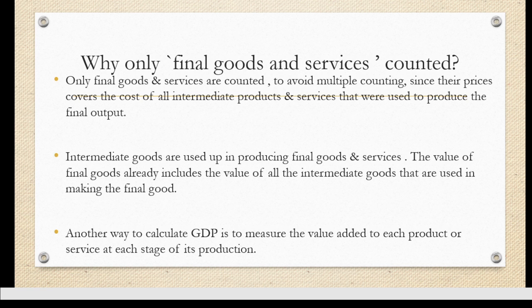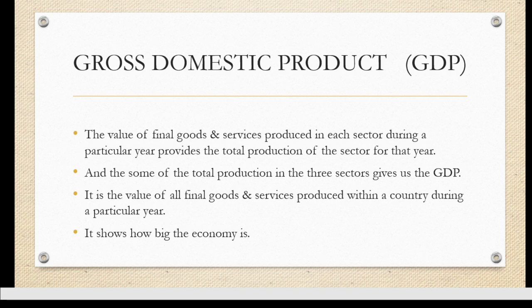GDP तभी हमारा फाइनल और करेक्ट होगा अगर सिर्फ हम एक बार ही फाइनल गुड्स एंड सर्विसेज को ऐड करेंगे. अगर हम बार बार ऐड करेंगे तो multiple counting take place करेगी, and if multiple counting takes place, the calculation of the GDP is going to be wrong. Now the point comes, what is GDP?